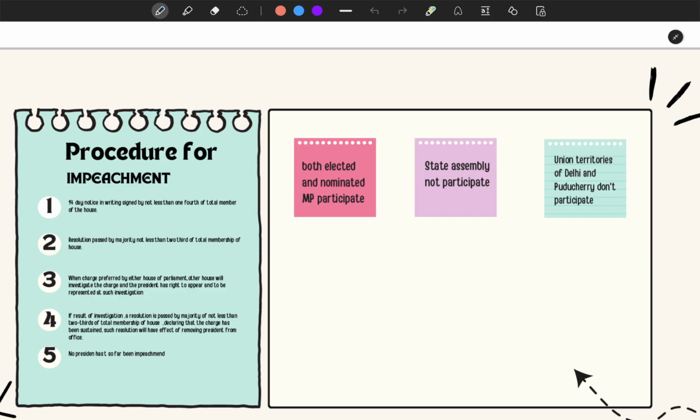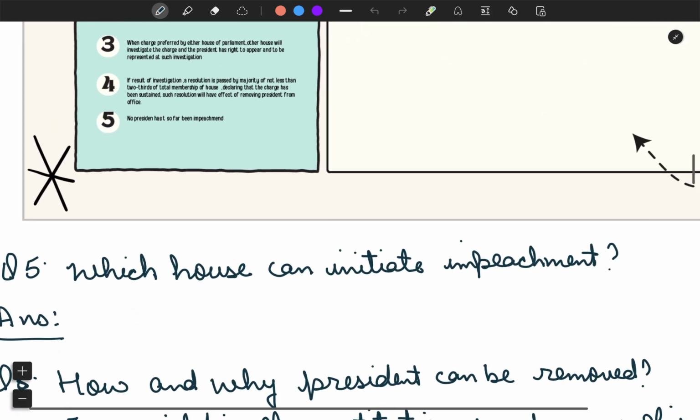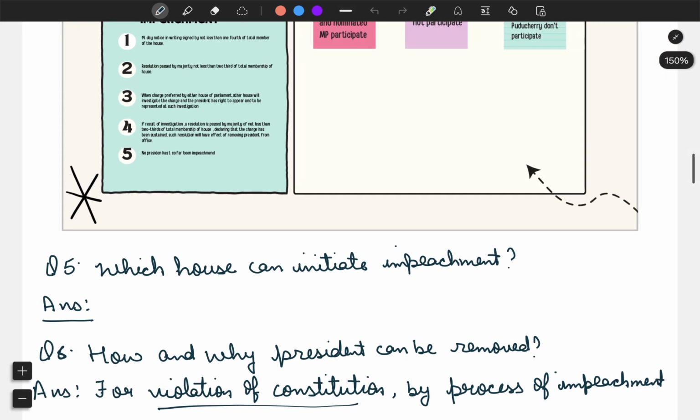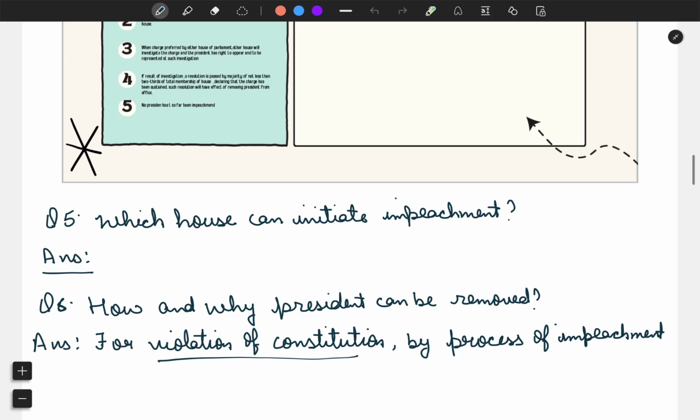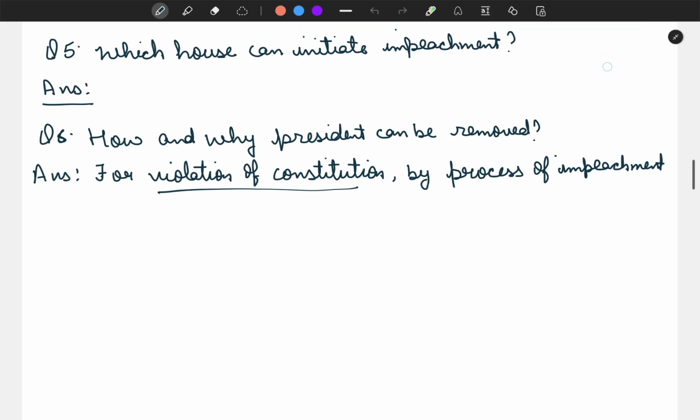Okay, now let's see one thing. When the president was elected, then only the elected members were voting from the parliament and also the state legislatures. But when the president is being removed, then both elected and nominated people of Lok Sabha and Rajya Sabha are participating, but no member of the states or union territories are participating. Okay. Now moving forward, which house can initiate the impeachment? As I told you, either of the houses, either Lok Sabha or Rajya Sabha. How and why can president be removed? President can be removed if he or she has violated the constitution, and that process is called impeachment.